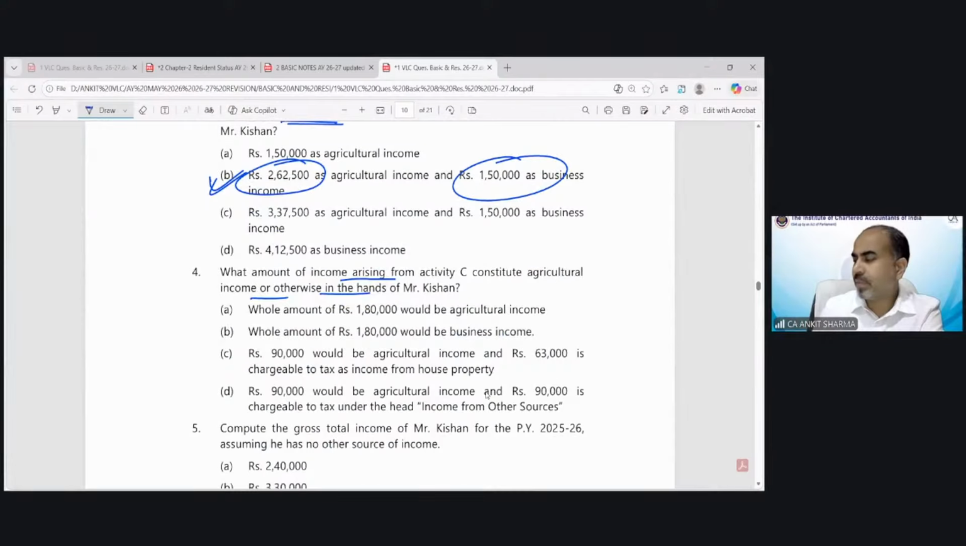The correct answer would be option number D. And that is going to be taxed under income from other source, because that is not a rent for building. There's a rent for land, and land rent would be taxable under income from other source.